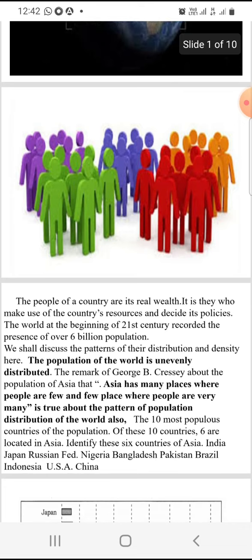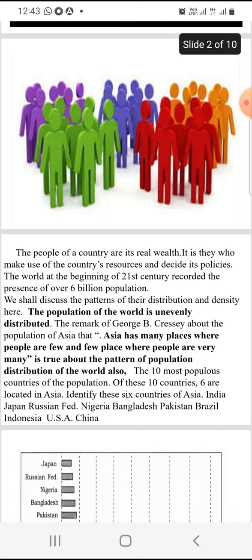So the people of a country are its real wealth. They make use of the country's resources and decide its policy. For example, the world at the beginning of the 21st century recorded over 6 billion population, but today it has crossed more than 8 billion.